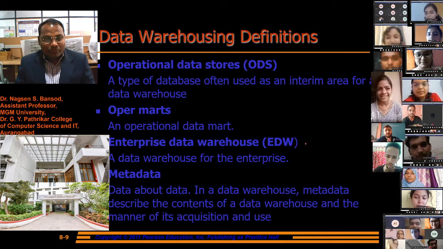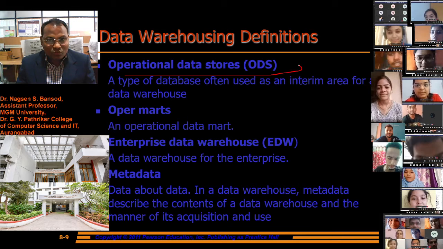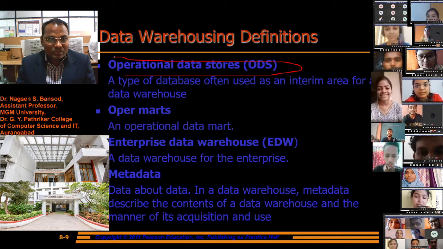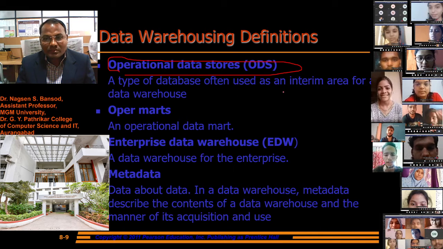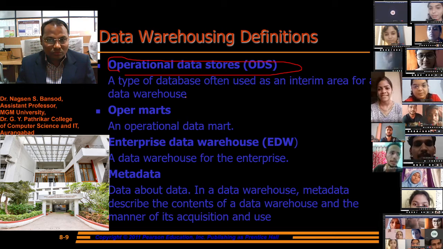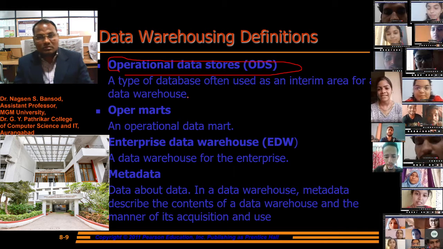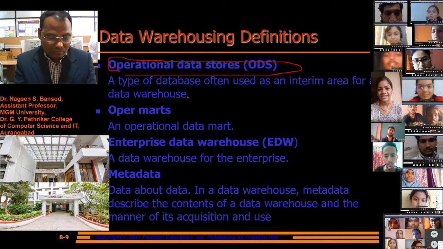Data warehouse definition: the operational data store, ODS, a type of database often used as an interim area for a data warehouse. This is the interim area for the data warehouse.